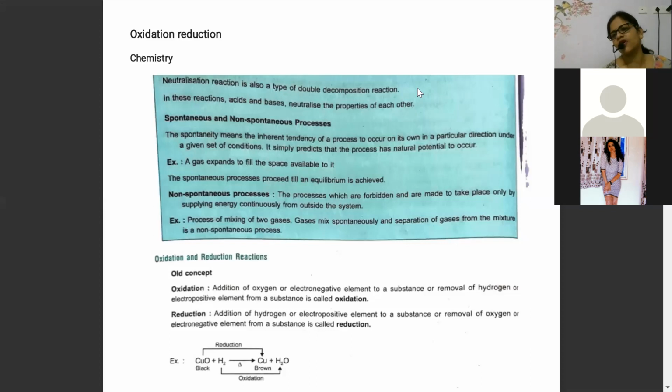That is non-spontaneous. You are not regular in attending the classes, and someone is giving you a force, an energy, so that you can attend the classes regularly. So that is a non-spontaneous process because you are not regular in that.